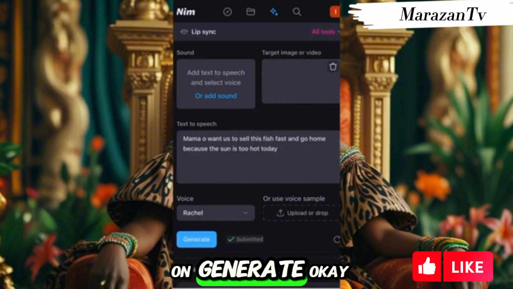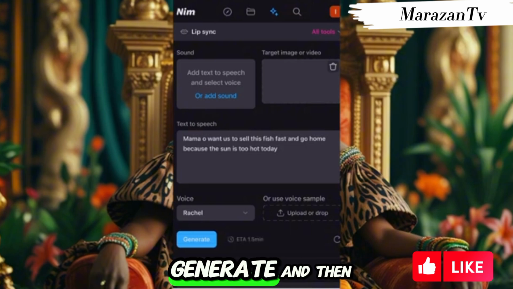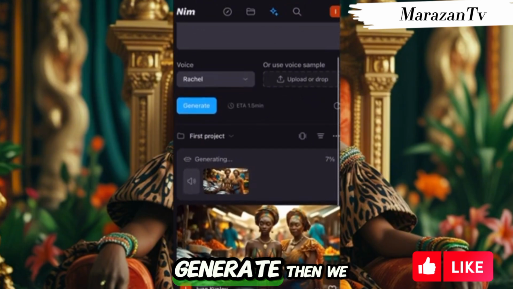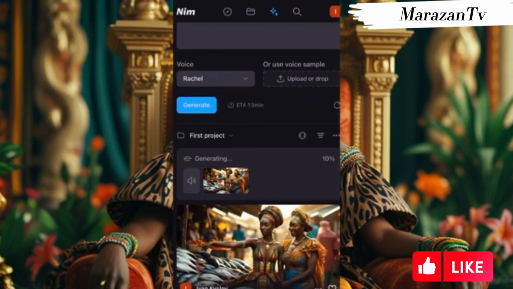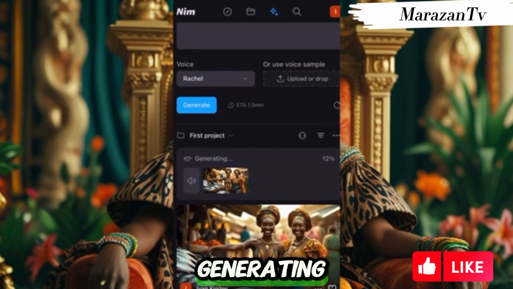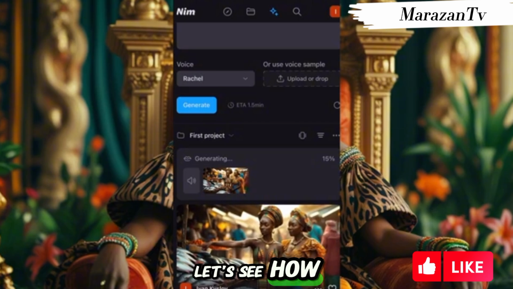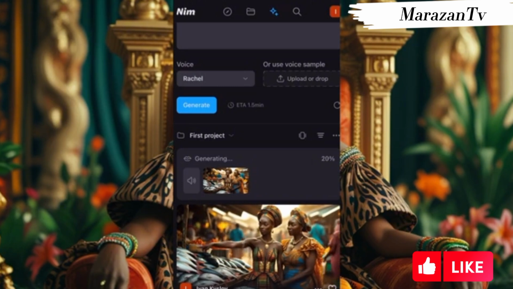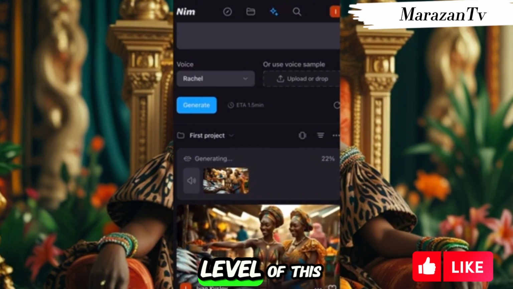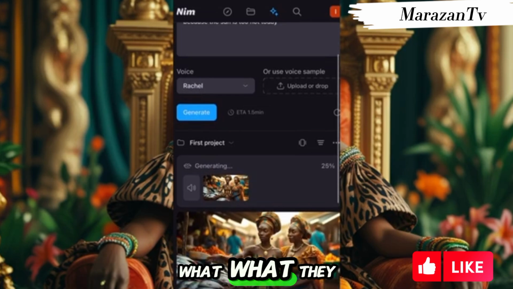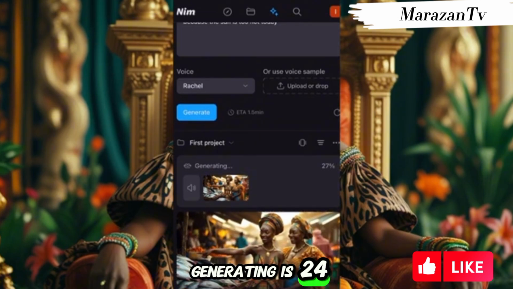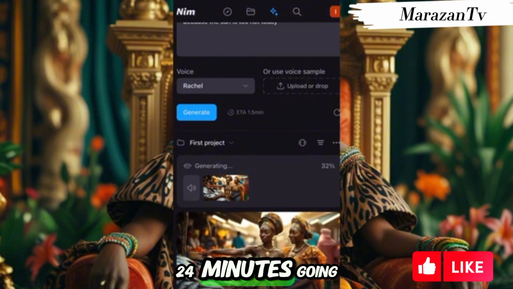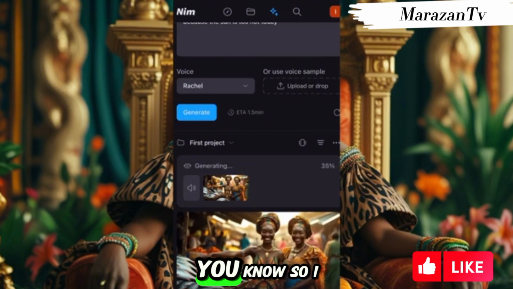Then I'll click on generate, and then we wait. So this is it here, generating. Let's see how the lip syncing on this app is, because of course I want to know the professional level of what they're doing. So it's generating. It's 24 minutes going.